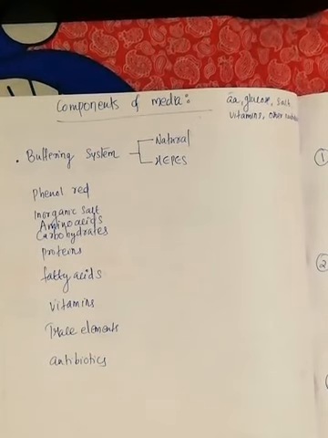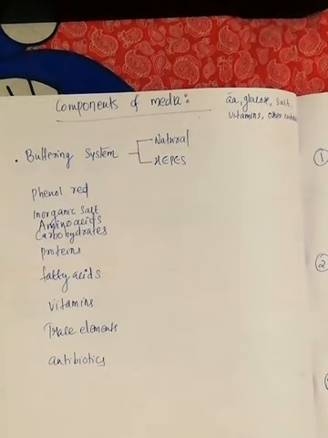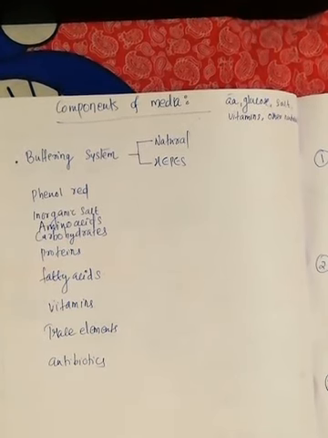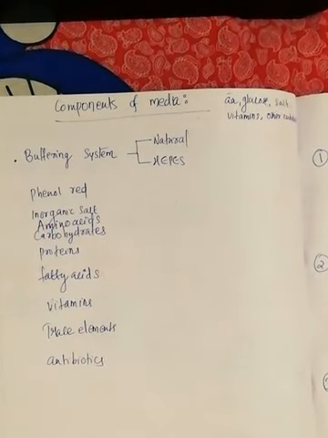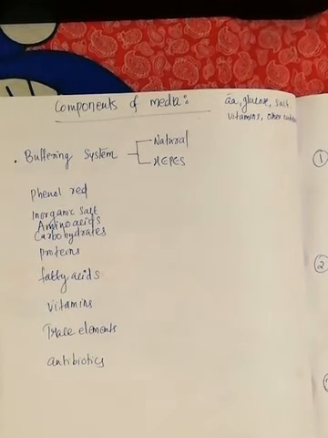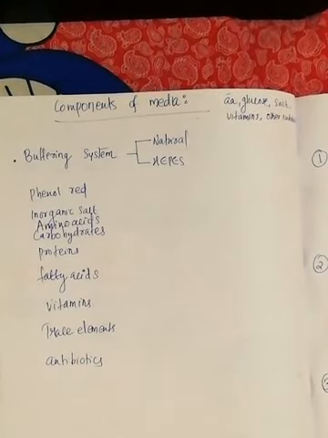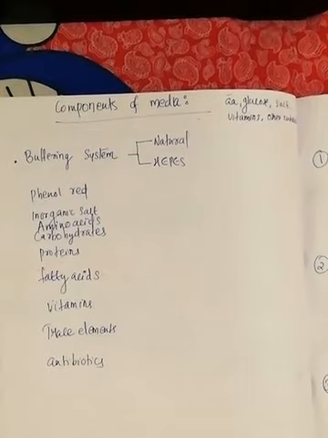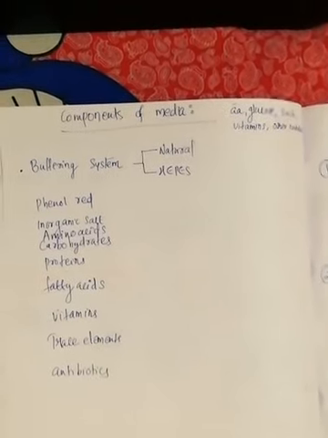Once after the preparation, all the components will be added according to the standard procedure. Then the sterility can be checked by keeping the media in an incubator at 37 degrees centigrade for 72 hours. If contamination is there, you can see turbidity in the media. If there is no contamination, then you can proceed with the animal cell culture. So that is one method to avoid contamination. After the preparation, keep the media for 72 hours at 37 degrees centigrade in the incubator. Check for turbidity. If there is no turbidity, then you can very well go for the culturing technique.